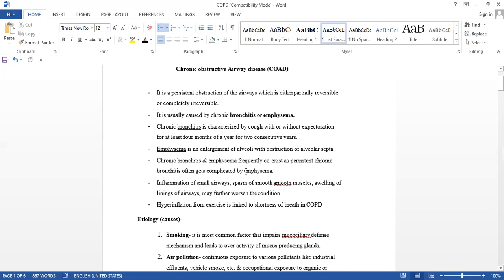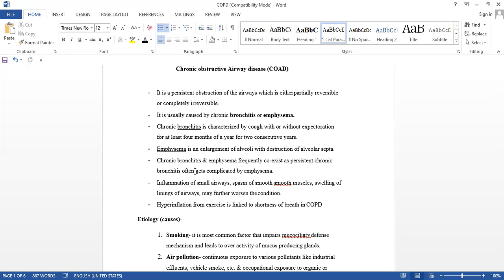Chronic bronchitis and emphysema frequently coexist, as persistent chronic bronchitis often gets complicated by emphysema. Both are related to one another.